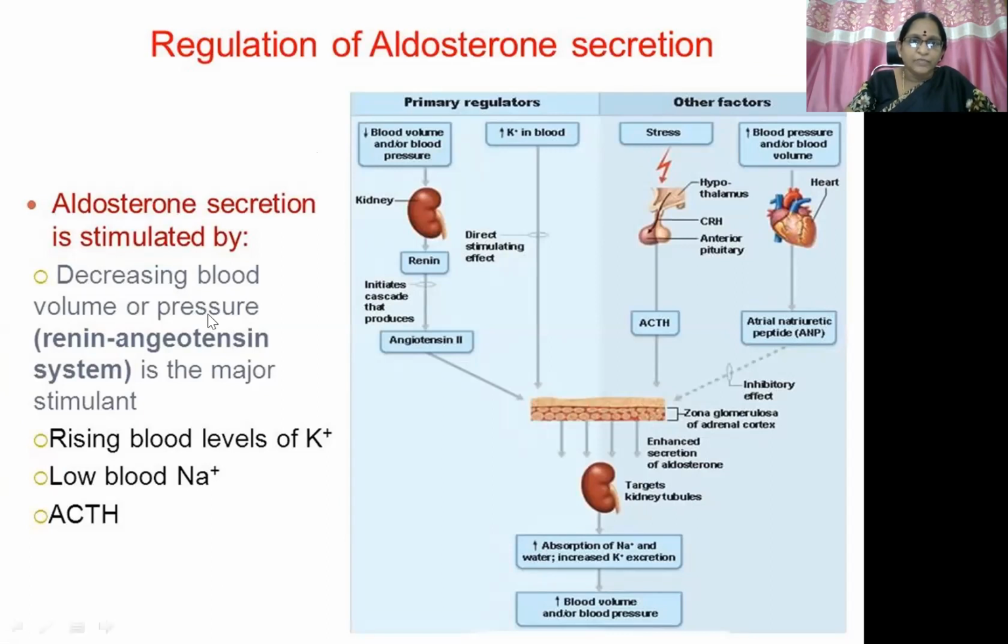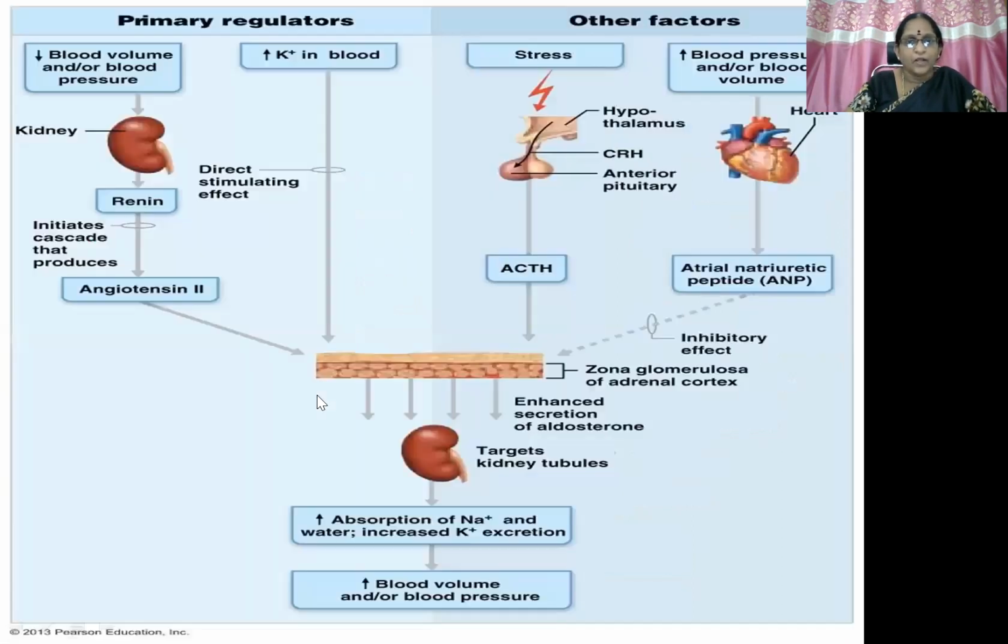Decreased blood volume or pressure, which acts through the renin angiotensin system, that is the major stimulant, the RAS system mediated. Then a rise in blood levels of potassium. So this is decrease in blood volume or blood pressure. This is low blood sodium, that is a separate entity. And then ACTH exogenously. Okay.